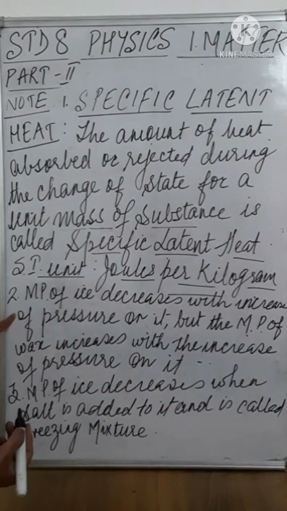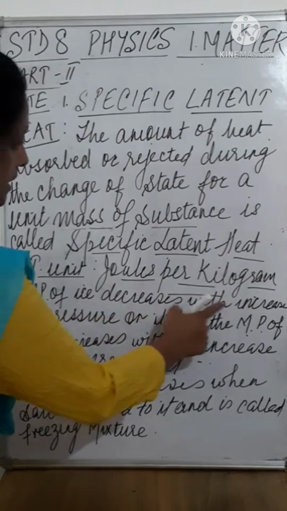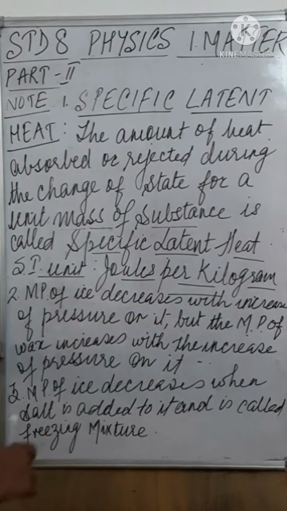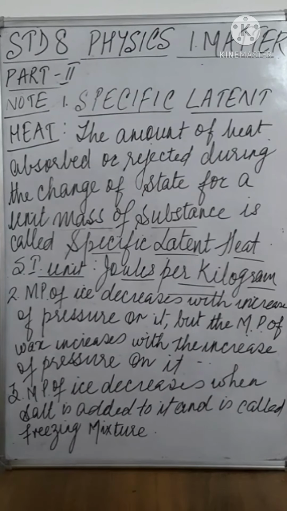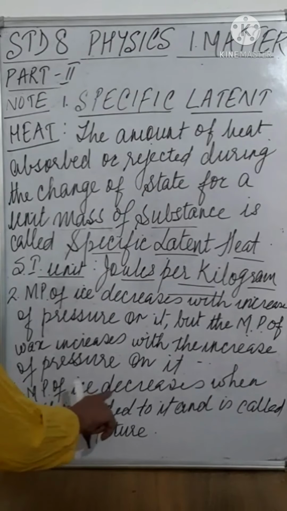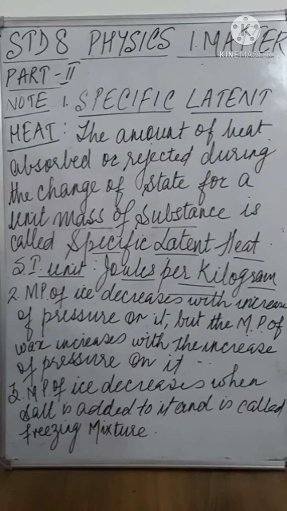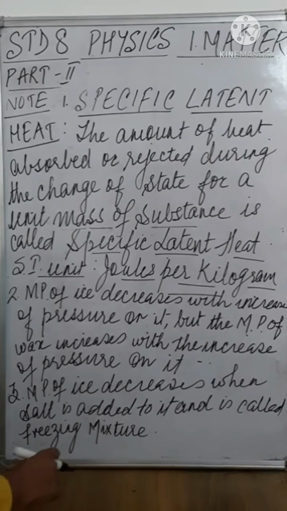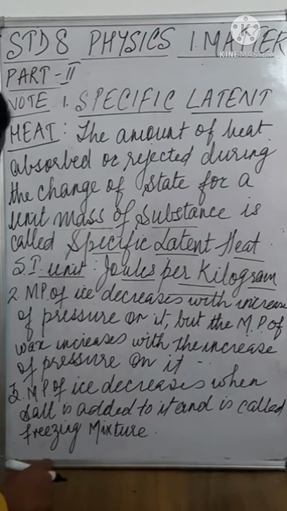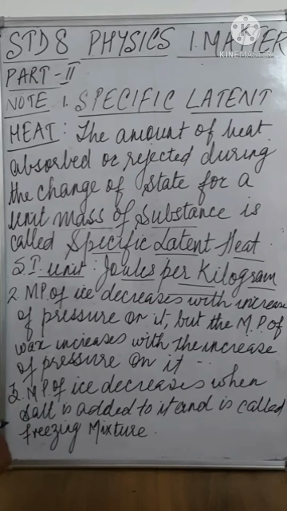Then, melting point of ice decreases. It is seen that the melting point of ice decreases with increase of pressure on it, but the melting point of wax increases with the increase of pressure on it. Then the melting point of ice decreases when salt is added to it. When salt is added to ice, it is seen that its melting point falls down. It decreases almost to minus 20 degrees Celsius from 0 degrees Celsius, and at times minus 15 degrees Celsius, quite low it goes.